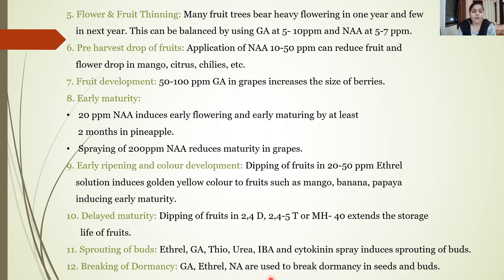The spray of all these growth hormones induces the sprouting of the buds, so it helps the buds to sprout easily. And finally, the important use is seen in the breaking of dormancy. Growth hormones such as gibberellic acids, ethyl, naphthalene acetic acid are used to break the dormancy in the seeds as well as in the buds. As we have discussed earlier, the seeds go into a resting phase, which is called dormancy. If we want to break this dormancy, growth hormones such as gibberellic acids, ethyl, etc. can be applied so that the seeds will break the dormancy.